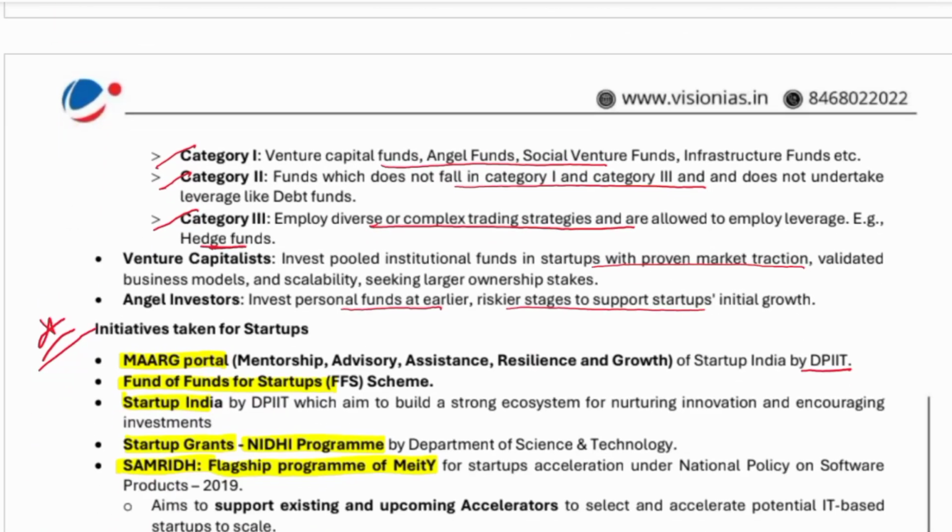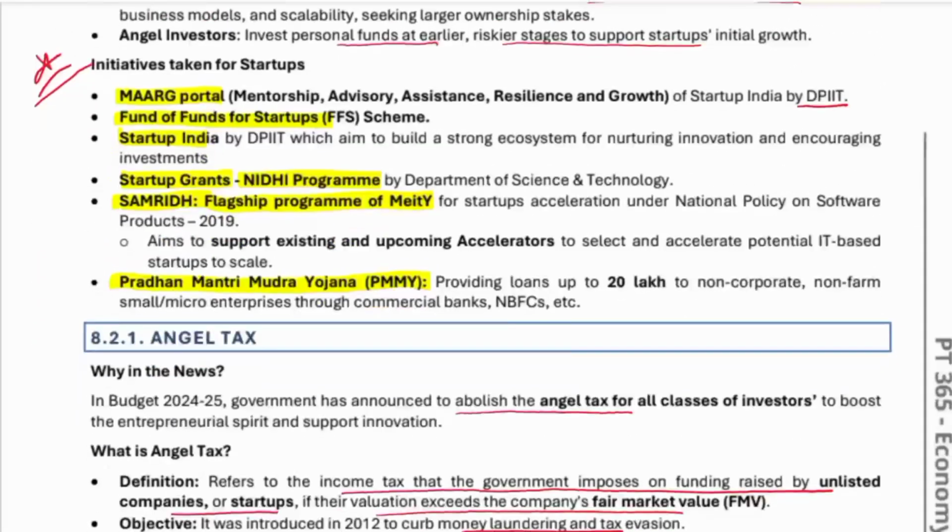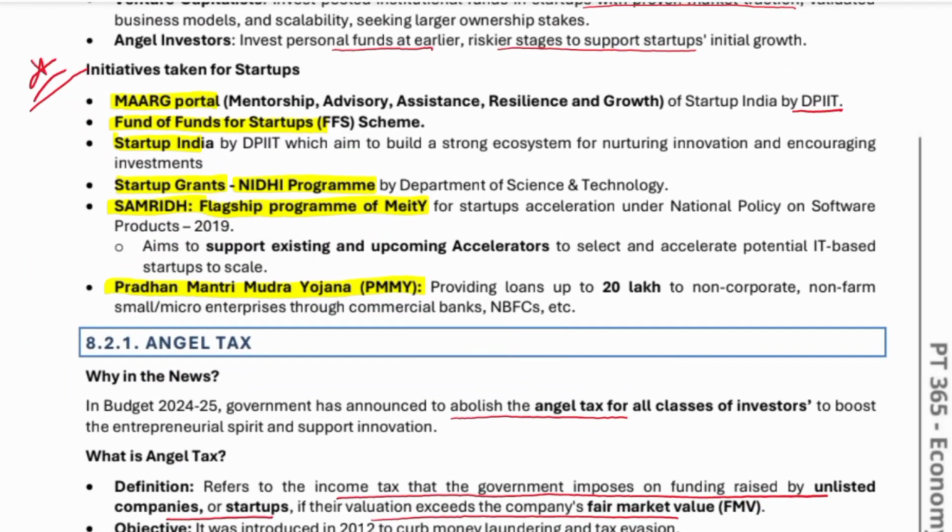Category 3 funds employ diverse and complex strategies. So please have a look at those. Initiatives taken for startups: what are the initiatives taken by the government or other organizations, like the MARK Portal? What is the MARK Portal? Mentorship, advisory, assistance, resilience and growth. These are initiatives taken so that startups do not fail in their performance, or for any help or assistance they require, so that the government can make policies to support them.